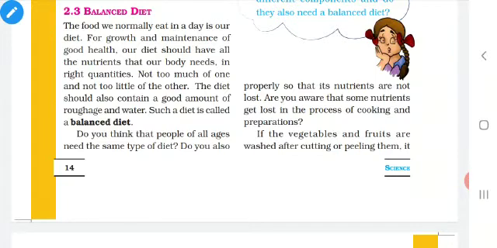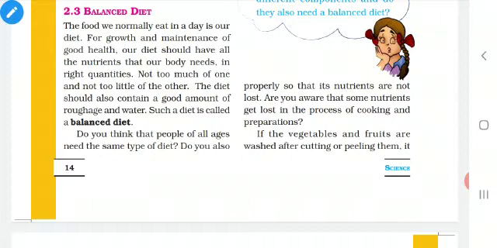Before starting today's class, let us recall what we have learned in the previous class. In the previous class, we learned the significance of the nutrients. In this class, we are going to learn the topic 2.3, balanced diet.